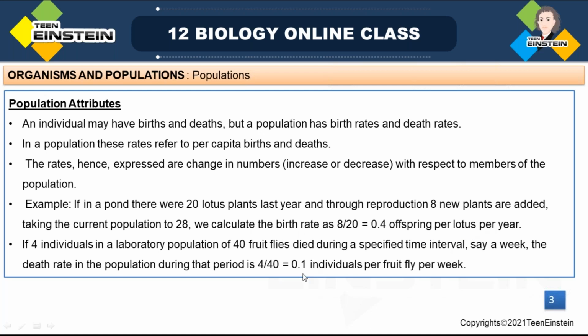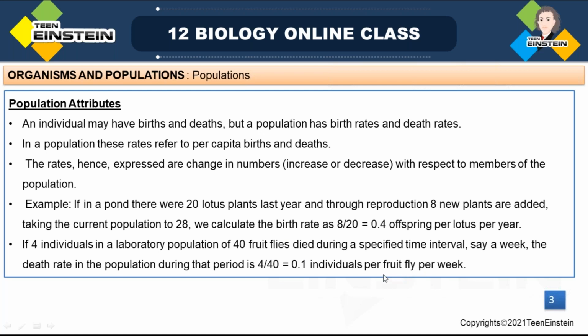Then another example: fruit flies. In a laboratory population of 40 fruit flies, 4 died in a week.